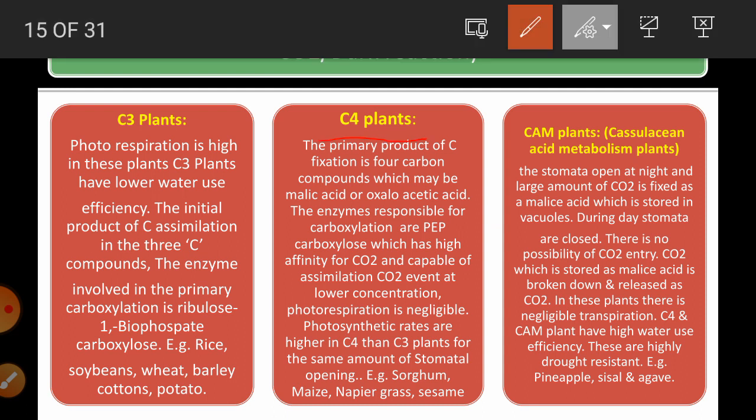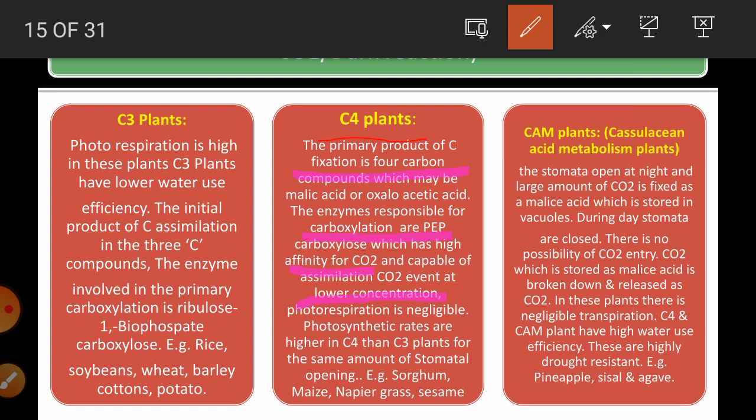C4 plants. C4 plants are the plants whose primary product of carbon fixation is a 4-carbon chain, either malic acid or oxaloacetic acid, and the enzyme responsible for carbon fixation is phosphoenolpyruvic acid, phosphoenolpyruvate carboxylase, which has a high affinity for CO2 and is capable of carrying out photosynthesis or carbon fixation at lower CO2 concentration.